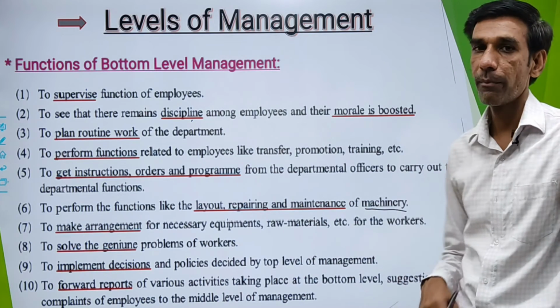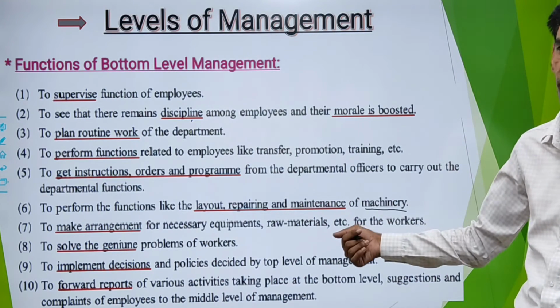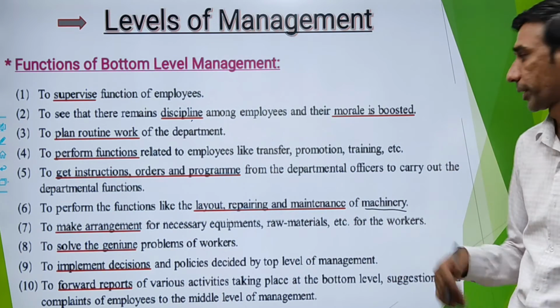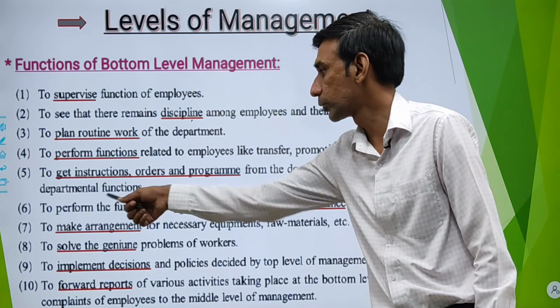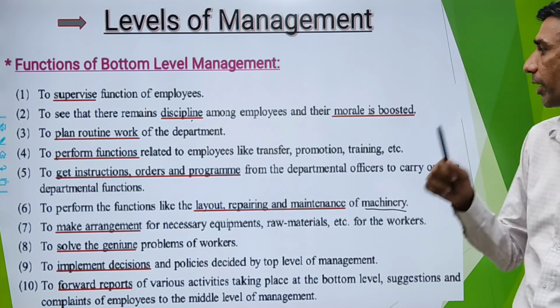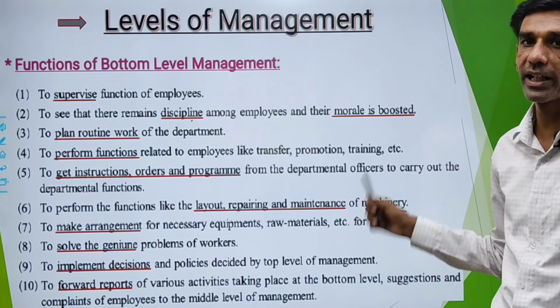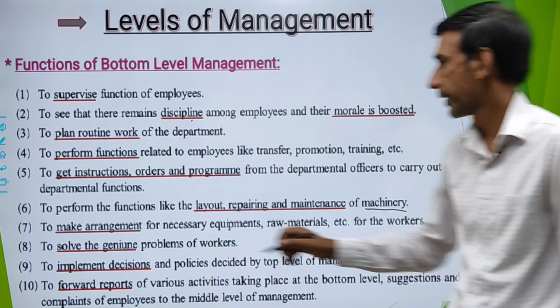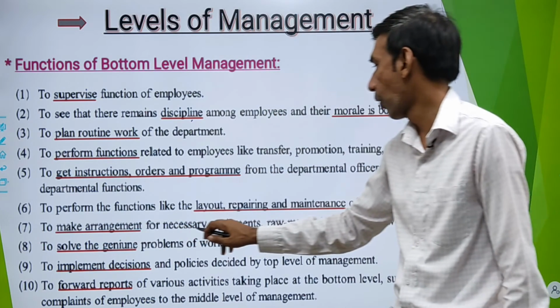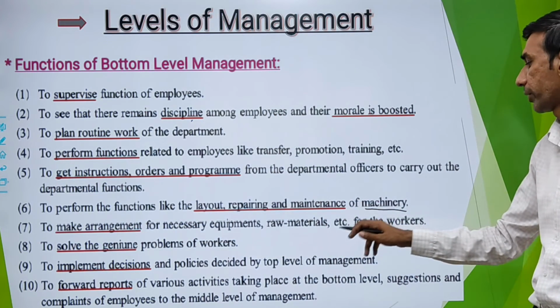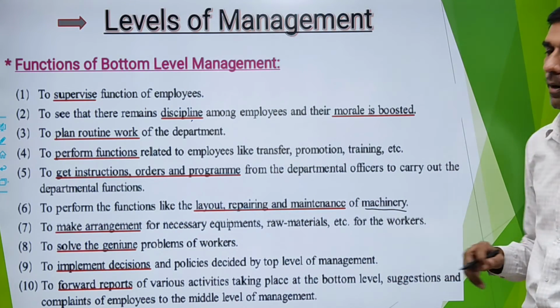And machinery should be maintained properly so that they could function properly. That function has to be performed by the bottom level. Next is to make arrangement for necessary equipments, raw material, etc. for the workers.